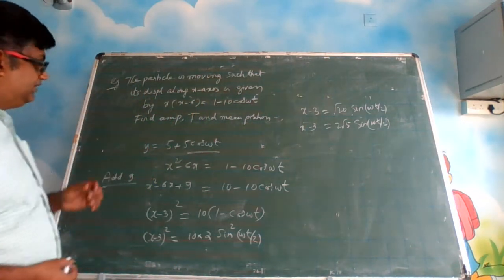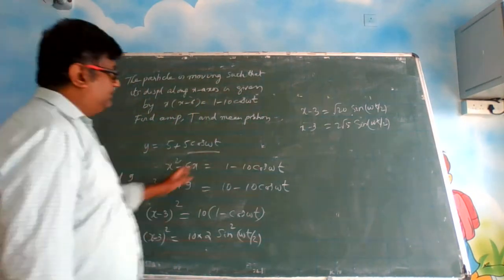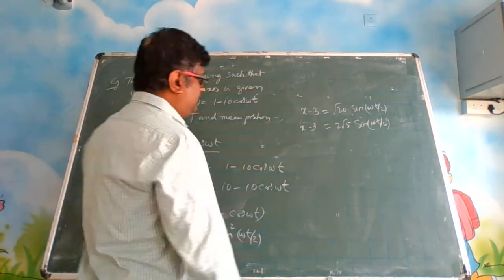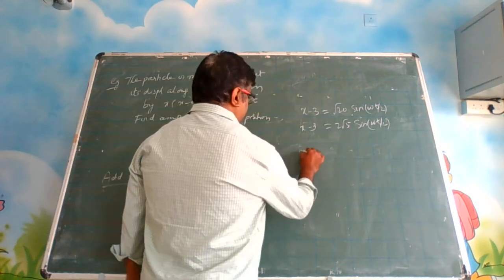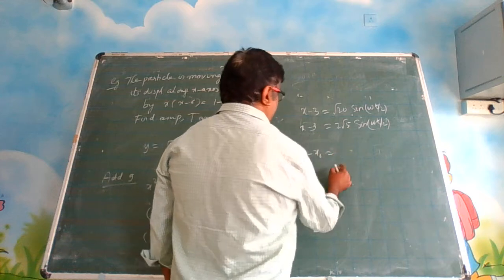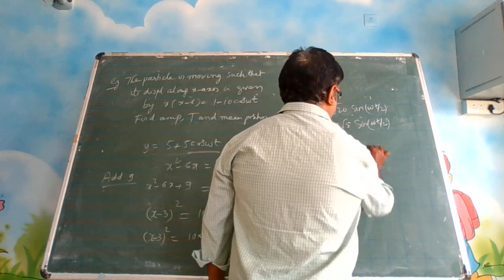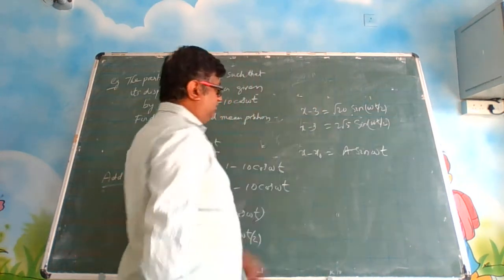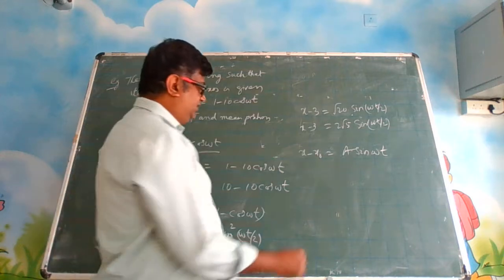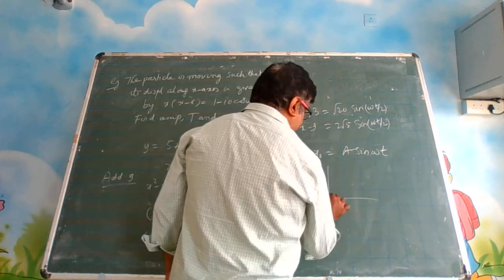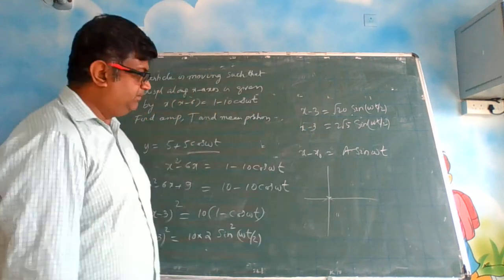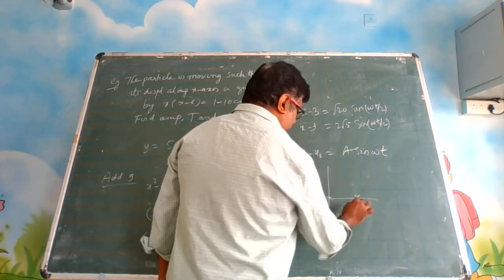Now, what is the amplitude here? You compare this with our standard equation. So suppose our standard equation is x minus x0 is equal to a sine omega t. Why have I written x minus x0? See, always the mean position may not be here, I told you. The mean position can be somewhere else also.